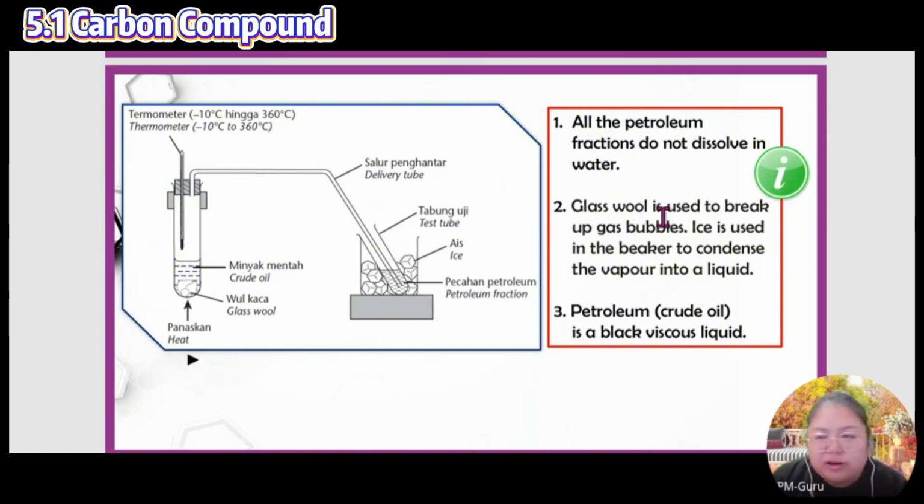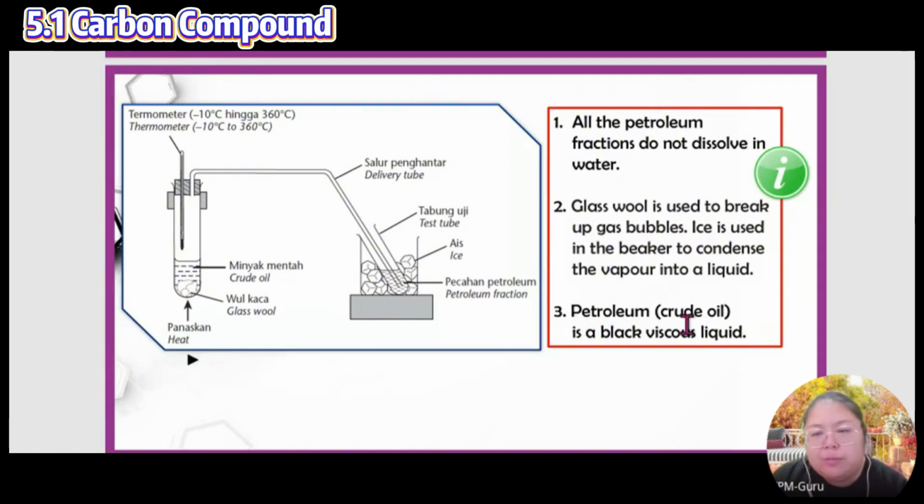Okay, so from here, glass wool. What's the function of the glass wool? To break up the gas bubbles. Later they produce gas bubbles, and the glass wool can separate the gas bubbles so the gas bubbles are not all inside the liquid. They are in the beaker to condense the vapour into the liquid, and later the liquid comes out.